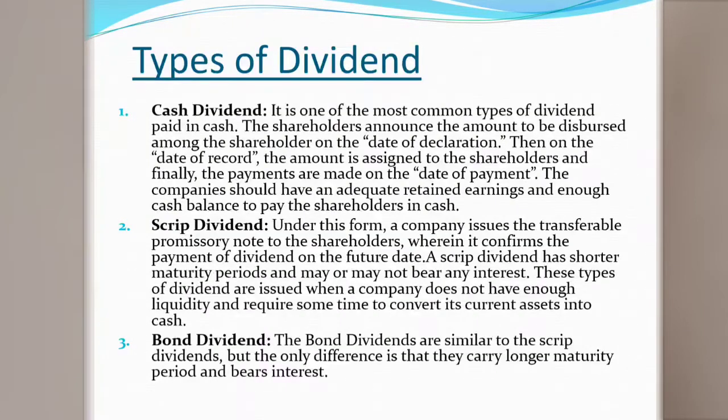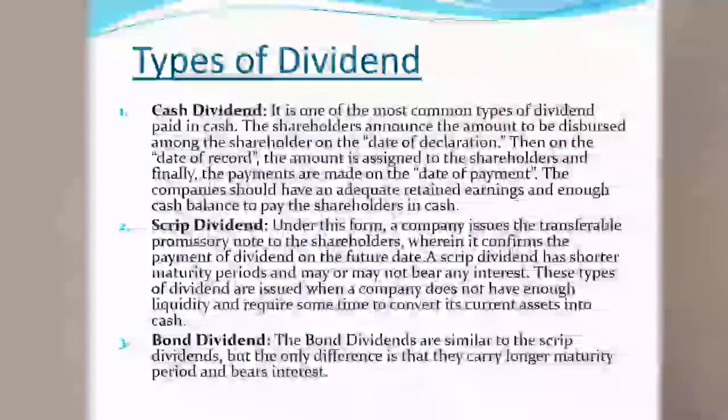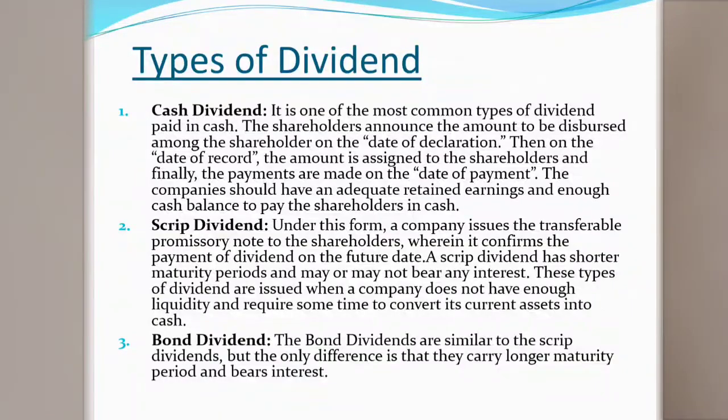So bond dividend is a simple word. Bond dividends are similar to the scrip dividend, but the only difference is that they carry a longer maturity period and the account bears interest. So in the bond dividend, there is an interest and a long maturity. The company provides the bonds and there is an interest. As a dividend, but with interest, by adding the interest, the company provides the dividend. That is a bond dividend. It takes a long time. It carries a longer maturity period and the interest rate is applied.